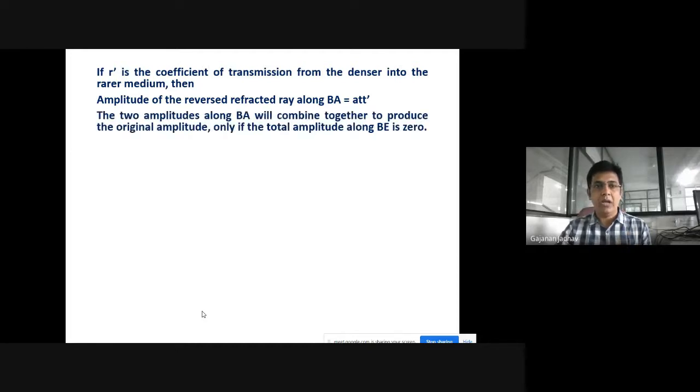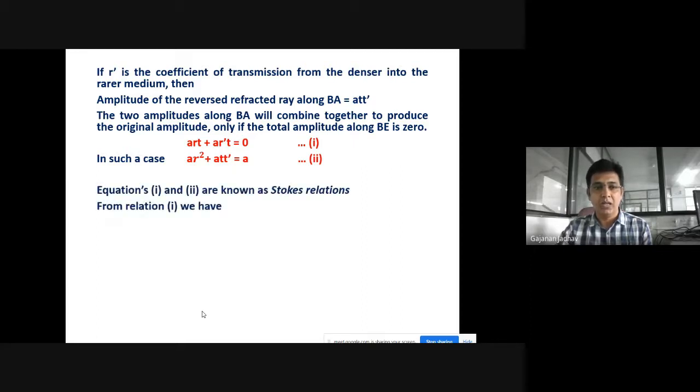The two amplitudes along BE will combine together to produce the original amplitude only if the total amplitude along BE is 0. And therefore ART plus AR dash T will be equal to 0. Let us consider this as equation number 1. In such a case, AR square plus ATT dash is equal to A. Let us consider this as equation number 2. Equations 1 and 2 are known as Stokes relations.